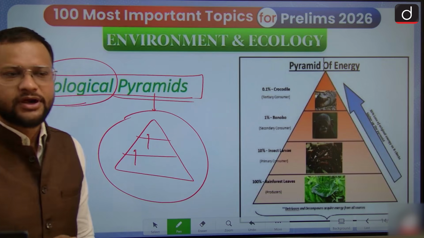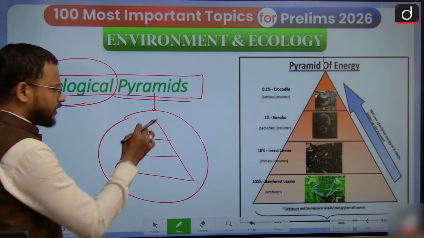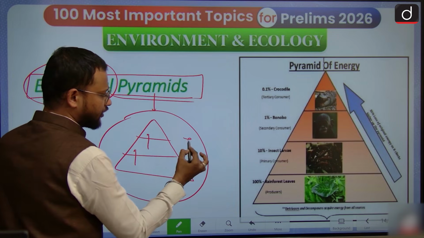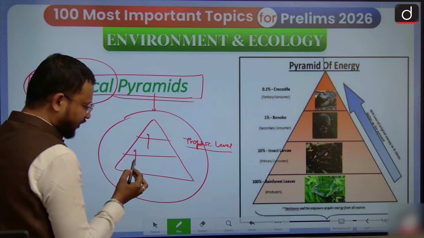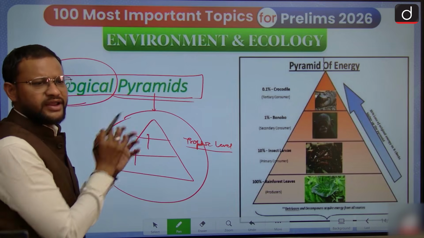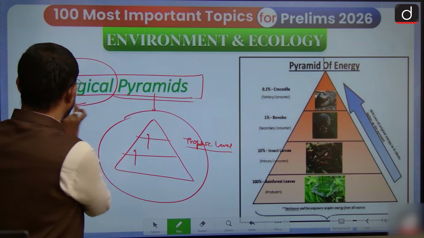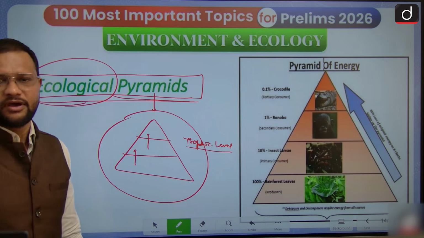Each of these levels is known as a trophic level. Each trophic level has some reserves of energy, biomass, number or anything, and that represents the ecological pyramid as you can see in this representation.